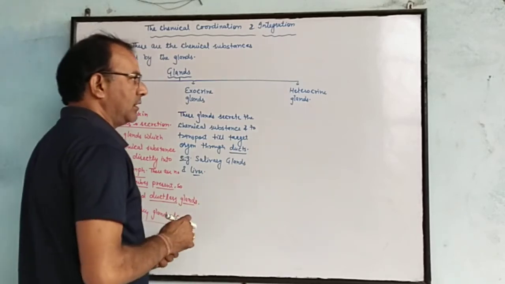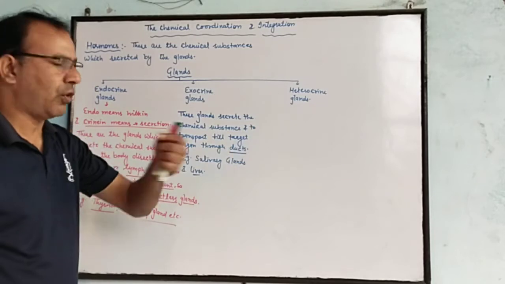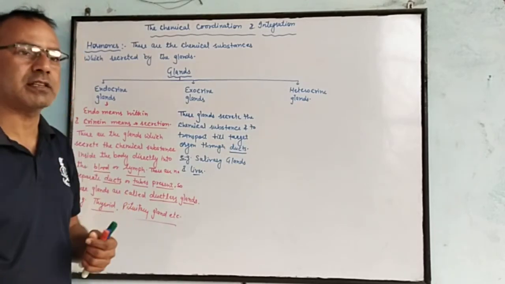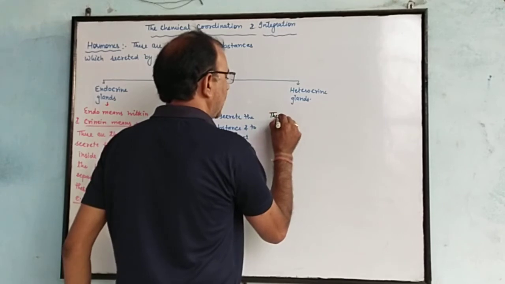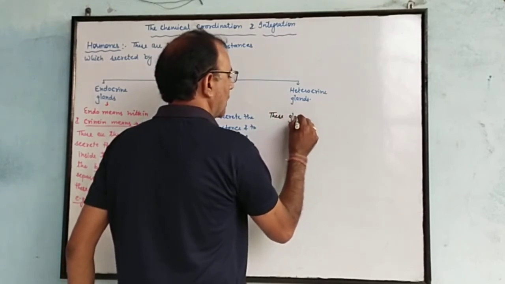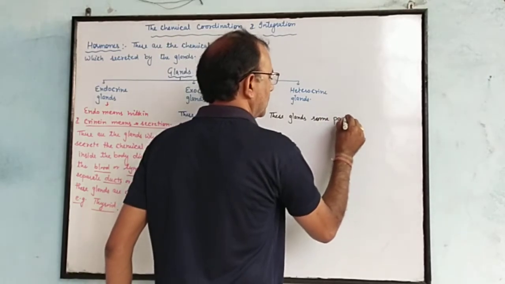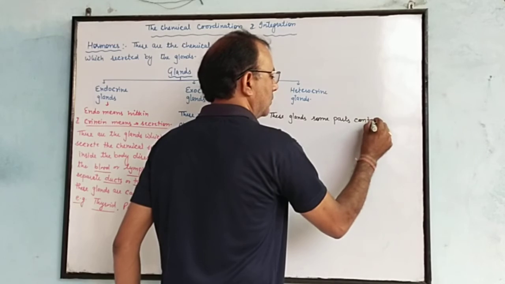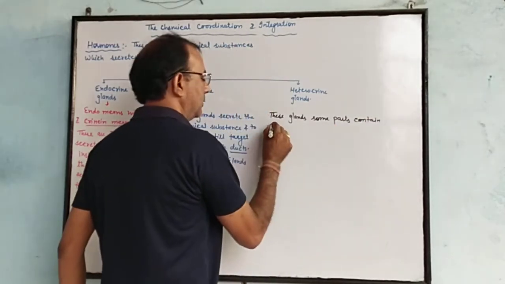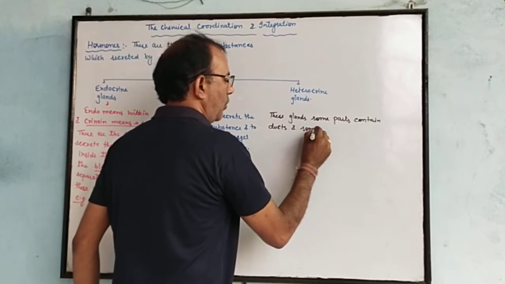The next one is heterocrine glands. In these glands, some parts contain ducts and some do not.